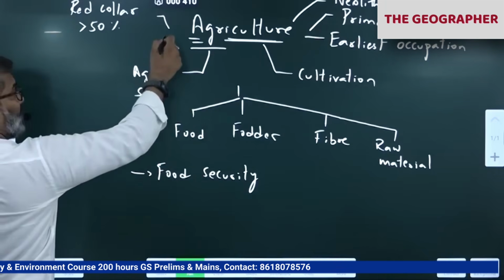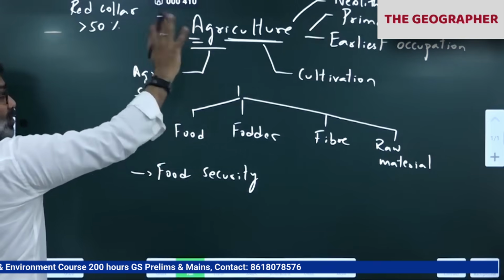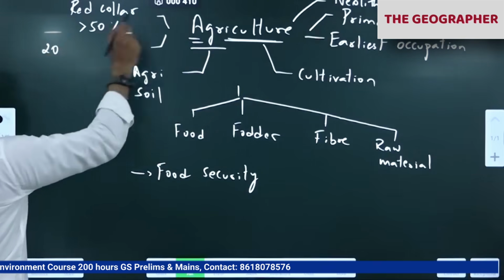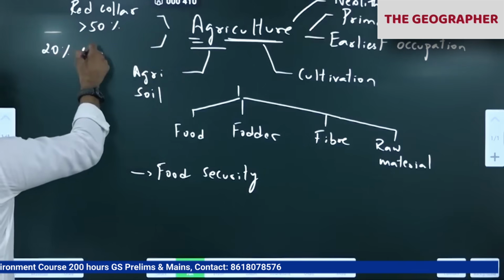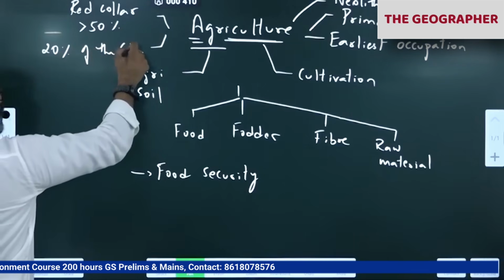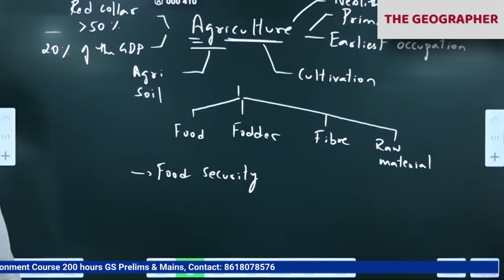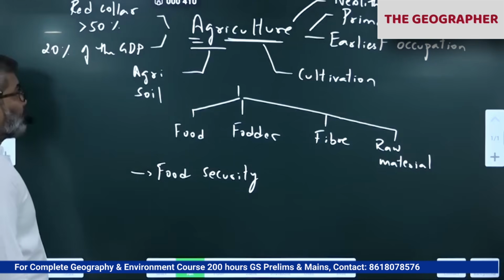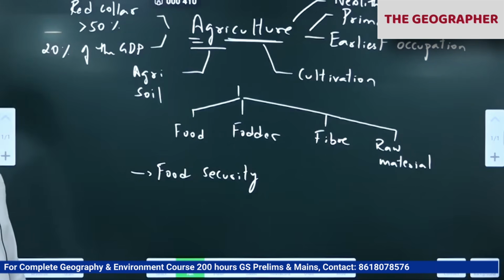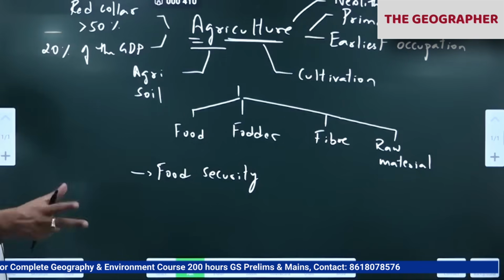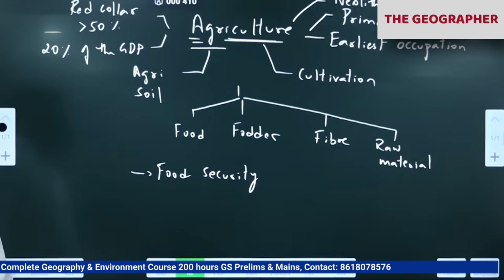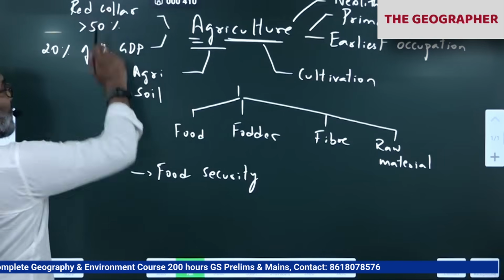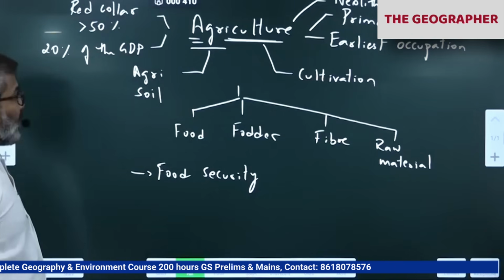Plus, yesterday I was telling you 16-17%. I checked, it was 20% contribution. Agriculture contributes 20% of the GDP. Okay, so make that correction please. Agriculture contributes nearly 20% of the GDP. Okay, so that also you should know. There is one number you have to change because the data keeps changing. Okay, so 20% of the GDP, and more than 50% are directly dependent upon agriculture.